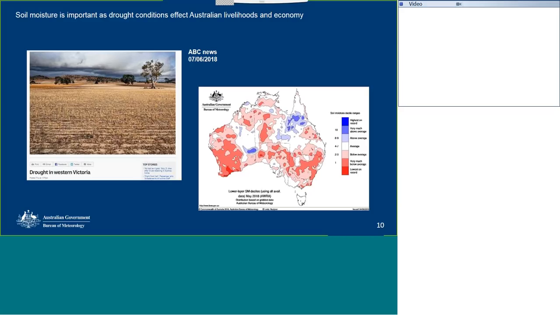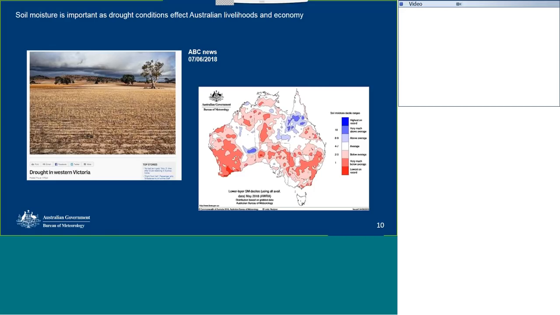So before I get onto soil moisture, let's talk briefly about why droughts are so important, and in particular right now. The Bureau's drought statement, issued on the 4th of June 2018, indicated that 2018 is the third driest year on record for Australia. The drought statement showed rainfall deficiencies across Australia. Rainfall for the month was below average in most areas except parts of the southeast. Rainfall deficiencies persist in both the east and west of the country, increasing in New South Wales at the 5 and 14 month timescales. But what does rainfall deficiency mean for agriculture?